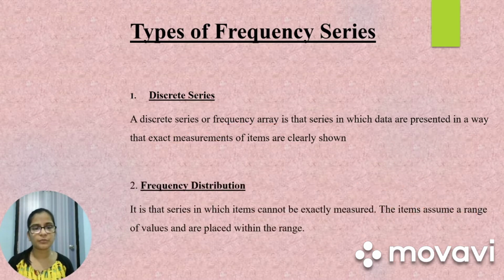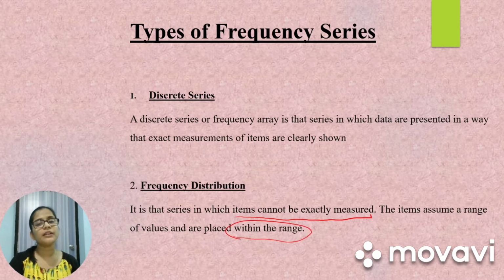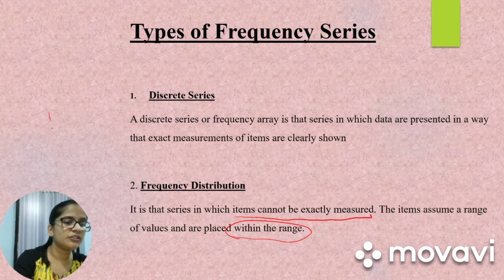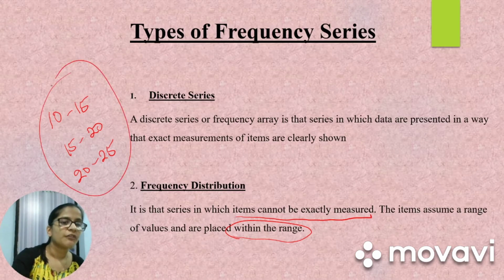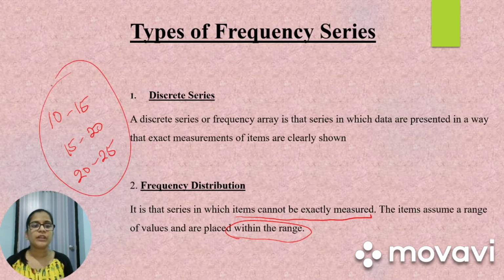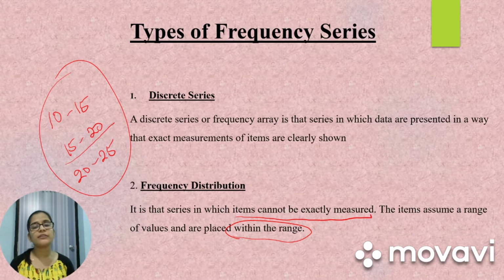Next we have frequency distribution. It is that series in which items cannot be exactly measured. The items assume a range of values and are placed within the range. So in case of frequency distribution, they will be giving us a range and then we will be finding out the frequency. Say 10 to 15, 15 to 20, 25 to 30, 20 to 25. So within this range, we will be calculating a frequency. Say for example, in the question they have asked us, how many students of class 11th have scored marks from 15 to 20? So this is the way items are arranged in case of frequency distribution.